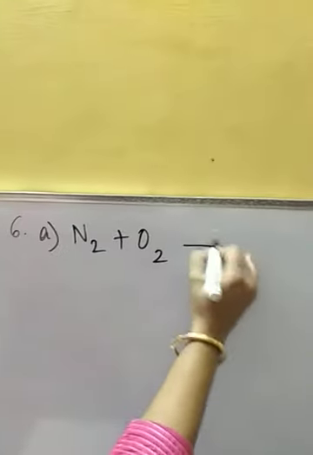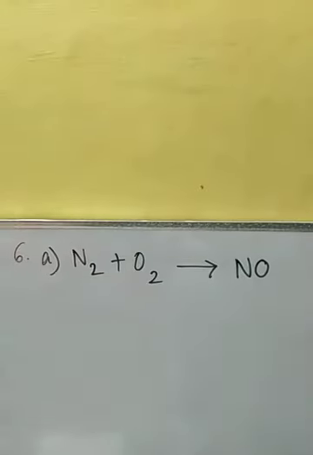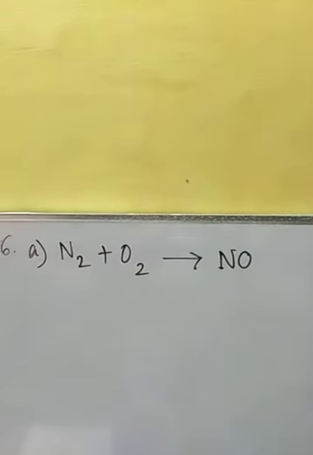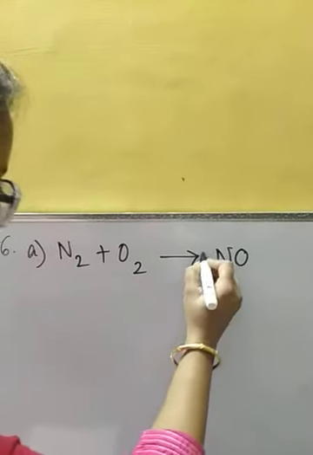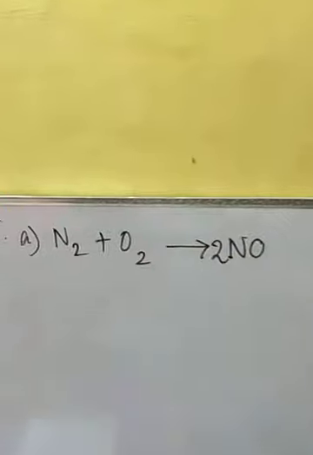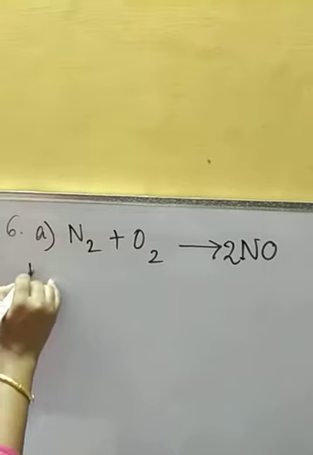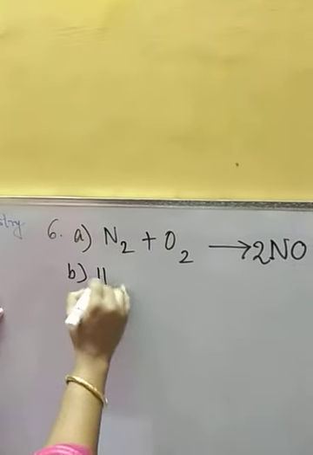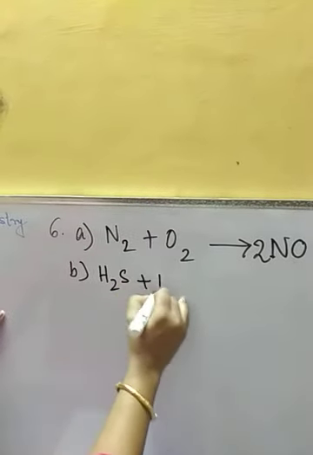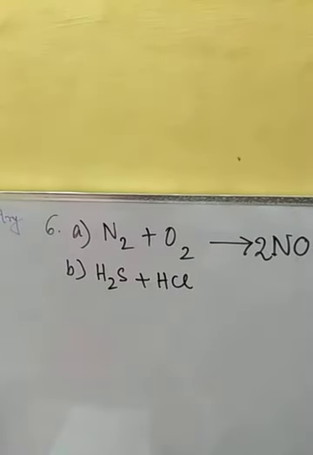So the first one, nitrogen plus oxygen, here we are going to get NO. So if we balance it, 2 NO. Next, question number B, H2S plus chlorine.